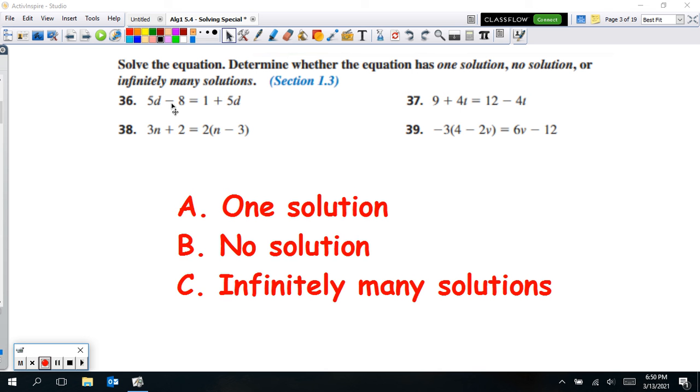That's kind of like on 36 right here. You see 5D on both sides. If I subtract 5D from both sides, they're going to cross out. And so now I no longer have my variables, so I know I don't have one solution there. Instead, it's going to be one of these two. And since -8 does not equal 1, it's no solution. If it was true, then it would be infinitely many. So if you have the same thing on both sides, then it's going to be infinitely many solutions.